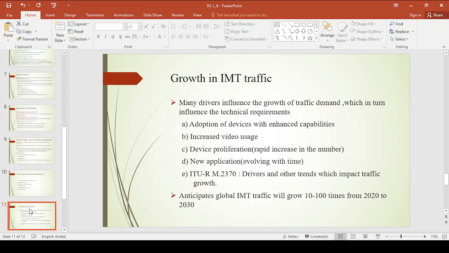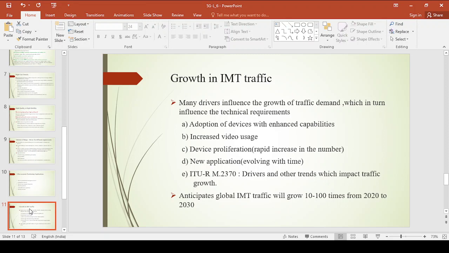As we go from 2020 to 2030, we may expect the IMT traffic to grow from 10 to 100 times, right?